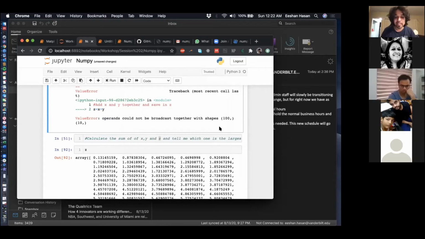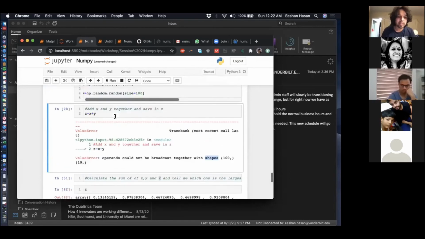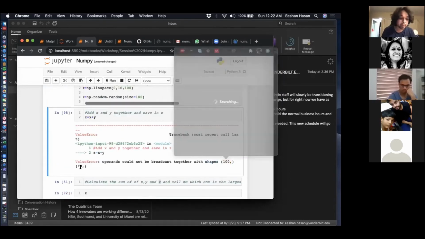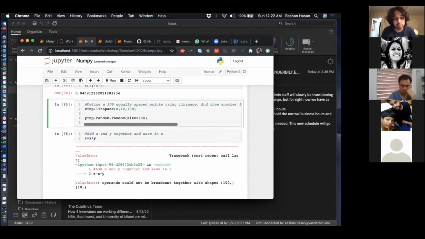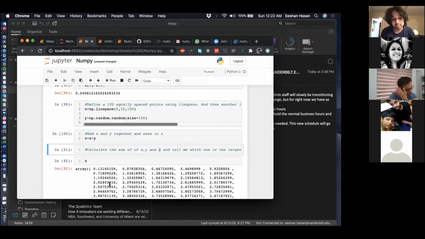It's like listening to a language where you barely know what the other people are saying, and you just say, oh, this is shapes. I see shapes. There's something wrong with the shapes, and then you're like, oh, there's a shape of 100 and a shape of 10. The shape of 10 probably came from here, which is why there was a problem. So I fixed it by defining y out, but you can fix it in any way. That was only so that people could run any block that they want without a conflict. But yeah, that was it.